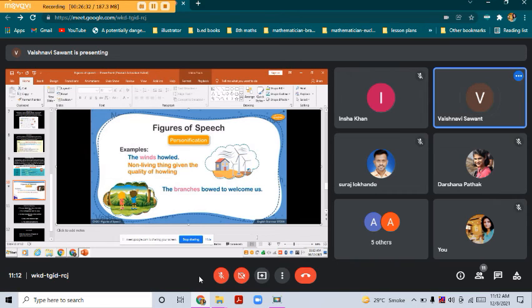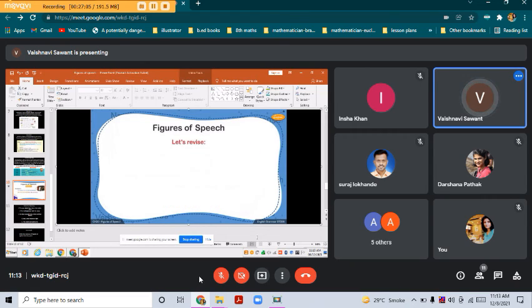This quality is given to show that the wind is blowing strongly. Similarly, in the second example, the branches, which are non-living, are given the human quality of moaning. Since non-living things such as wind and branches are given qualities of howling and moaning, they are personified or treated as a person. Hence, these sentences are examples of personification.